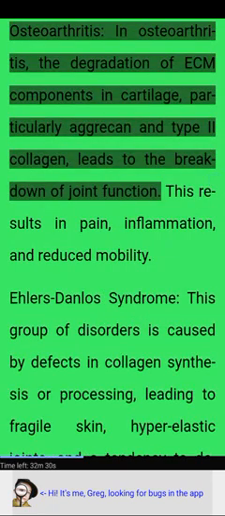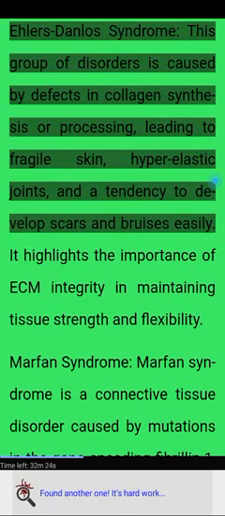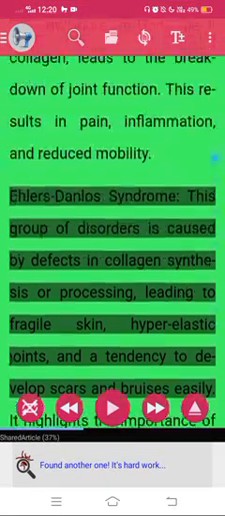Osteoarthritis. In osteoarthritis, the degradation of ECM components in cartilage, particularly aggrecan and type 2 collagen, leads to the breakdown of joint function. This results in pain, inflammation, and reduced mobility. Ehlers-Danlos syndrome. This group of disorders is caused by defects in collagen synthesis or processing, leading